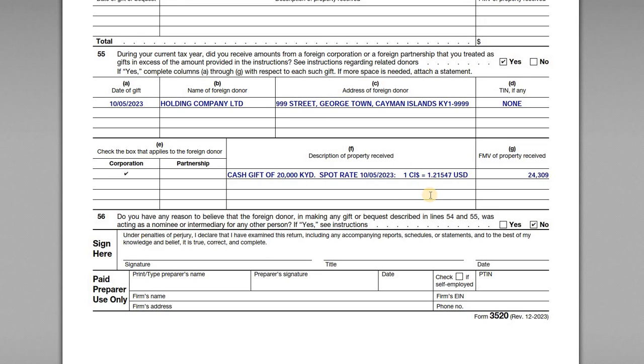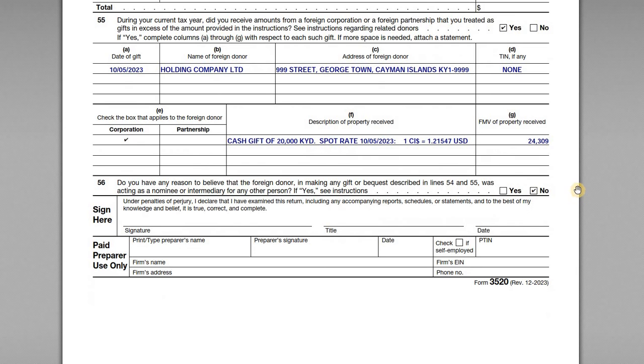So we have one CI was equal to 1.21547 US dollars. And so the translated amount into US currency is $24,309. That's the fair market value of the property that was transferred. Item 56, we've answered no, right? We have no reason to believe that the foreign donor making this gift was just acting as a nominee or intermediary.